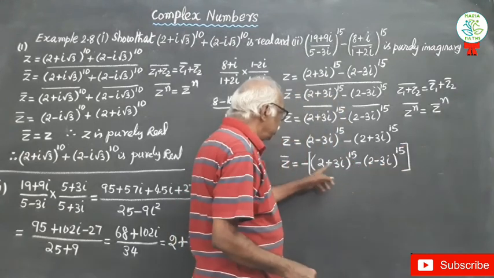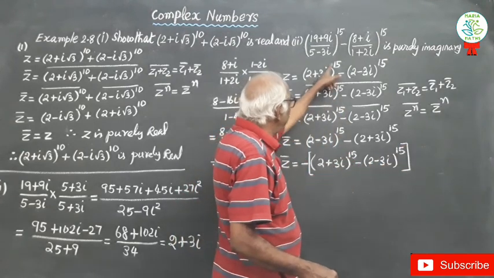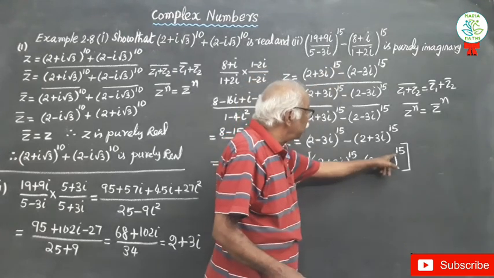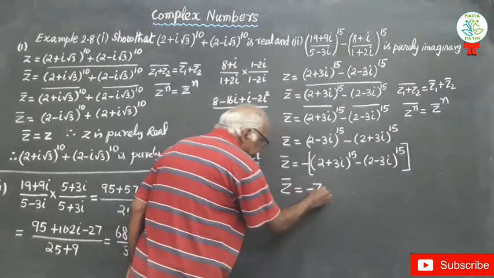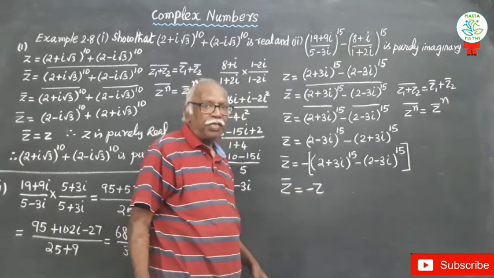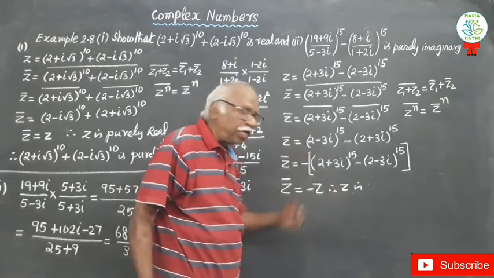Now you see (2 + 3i)^15 − (2 − 3i)^15 is the same expression. Therefore z bar equal to minus z. When z bar equal to minus z, it means that z is purely imaginary.